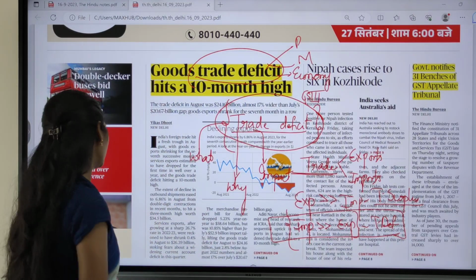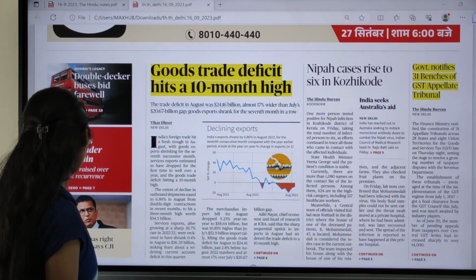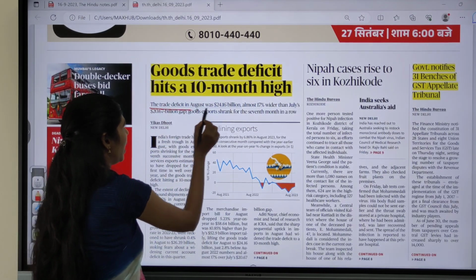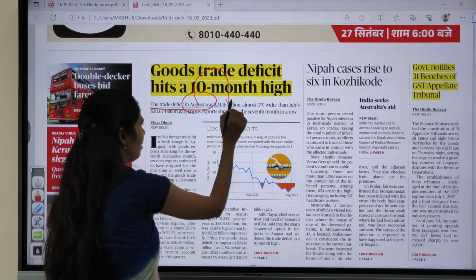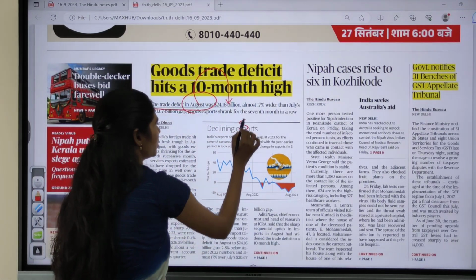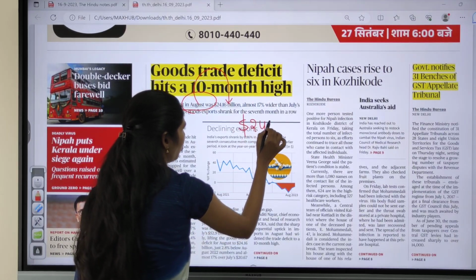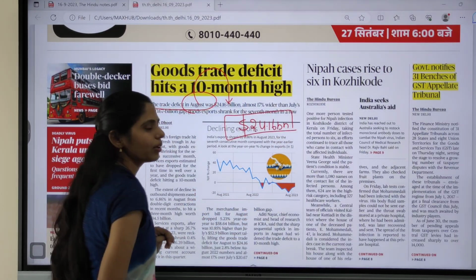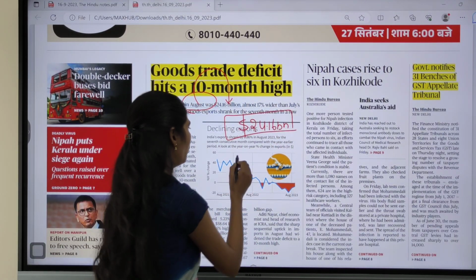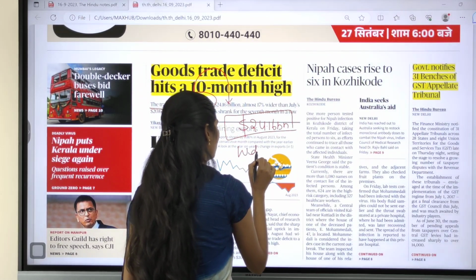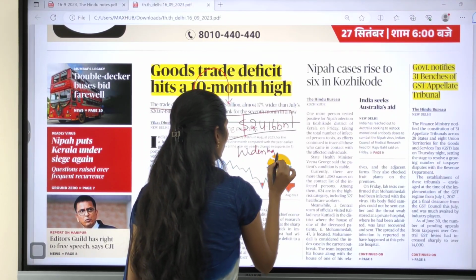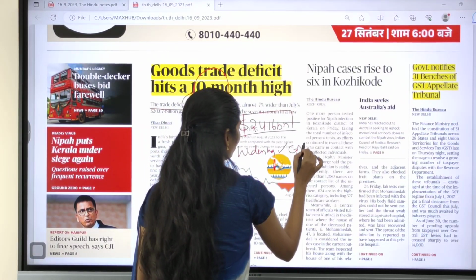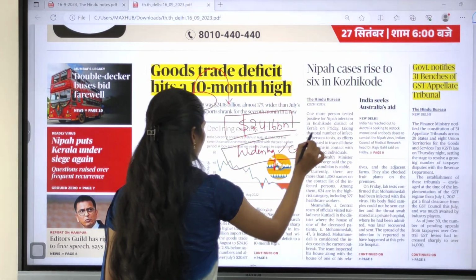So what is this article saying? This article says that in the month of August, we have a trade deficit of around $24.16 billion. Because of this, a widening of our current account deficit is still seen.